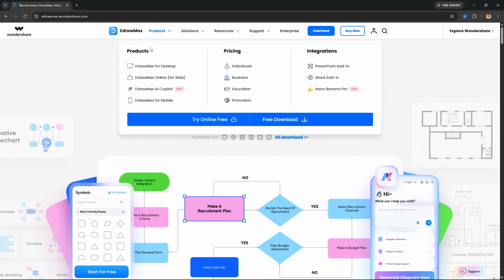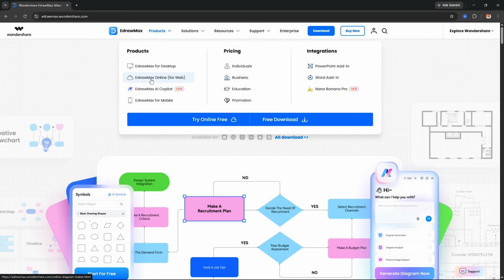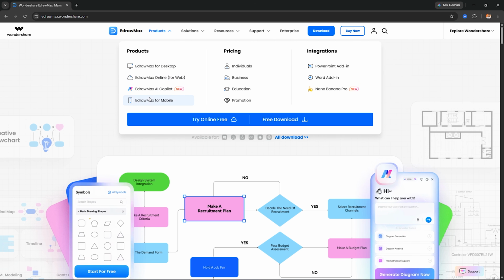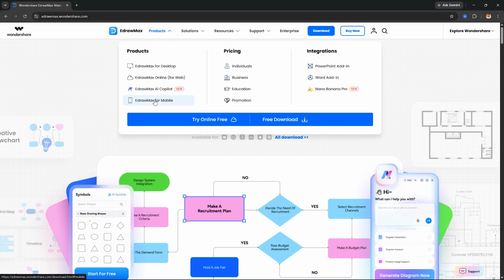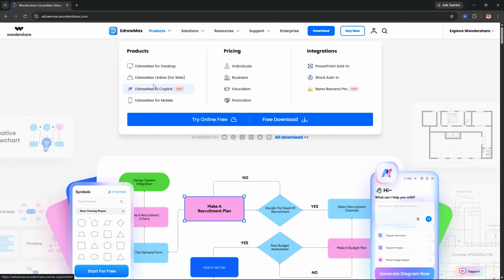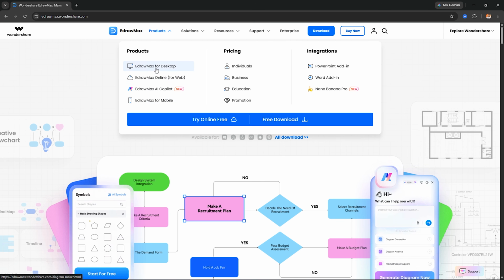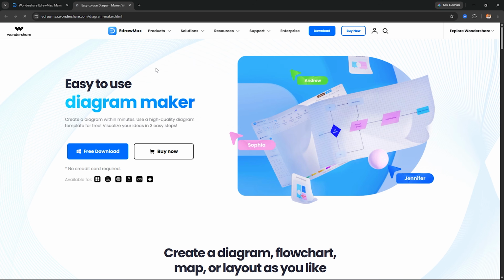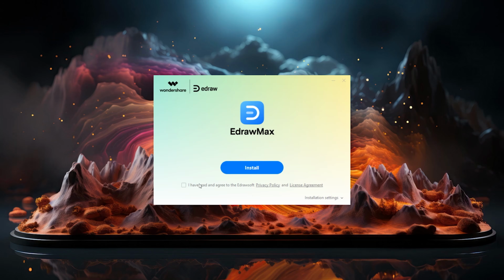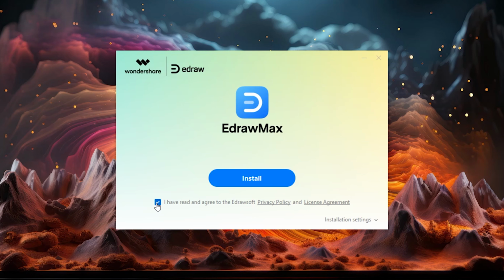Go to the product to download the software. Here, if your computer configuration is slow, you can use the web version. If you do not have a computer, you can use the apps for your mobile phone or smartphone. And for the computer, you select EdrawMax for desktop. Download the software according to your OS from here. After downloading, double-click on the software icon from the download, then press the install button to install the software.